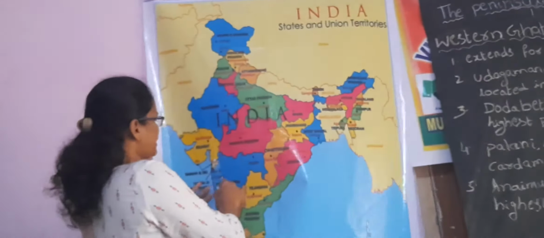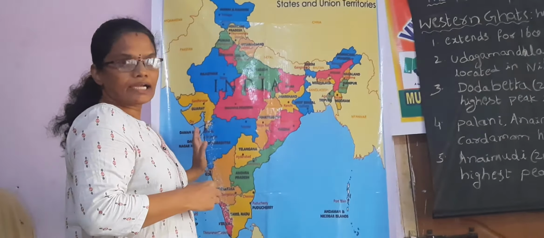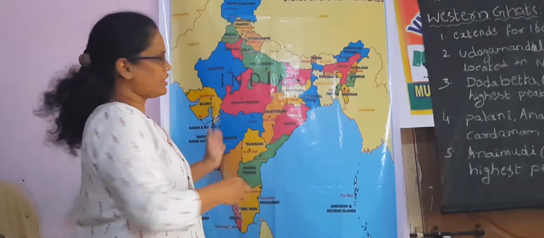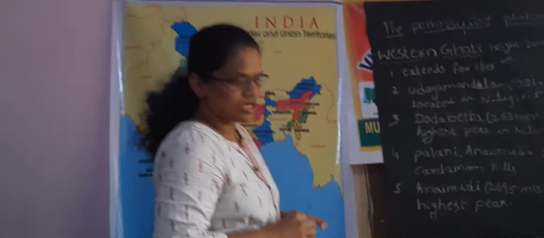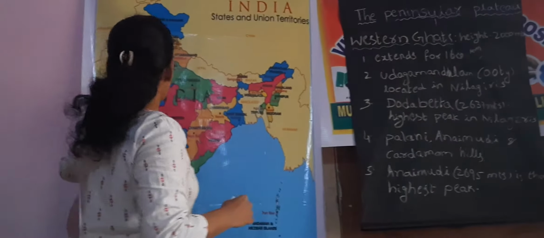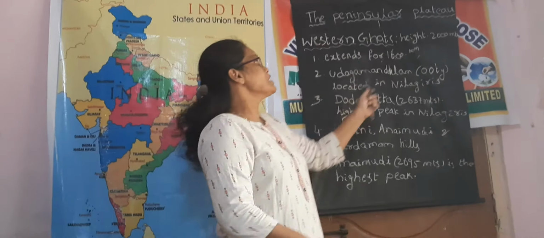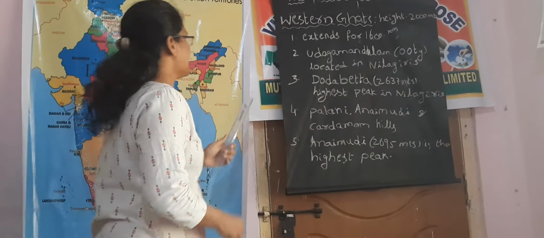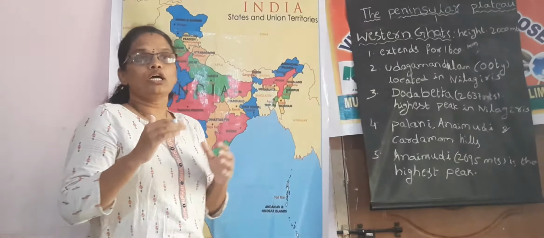This is the west coast, and this is completely parallel, continuous rocks, and very few gateways are there in the Western Ghats that act as the gateways to the coastal plains. Very few passes act as the gateways to the Western Ghats. The Western Ghats extend for about 1600 kilometers, and the height of the Western Ghats is up to about 2000